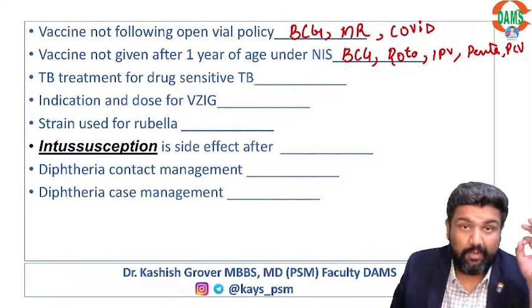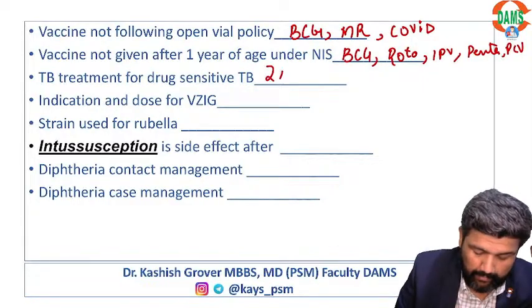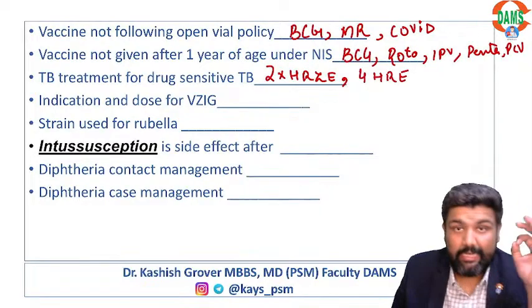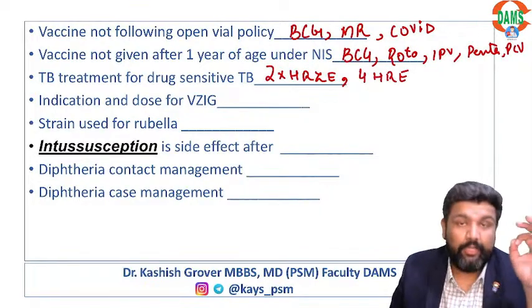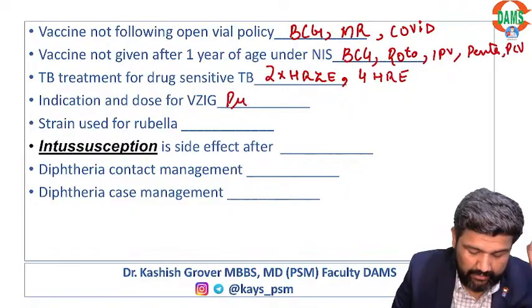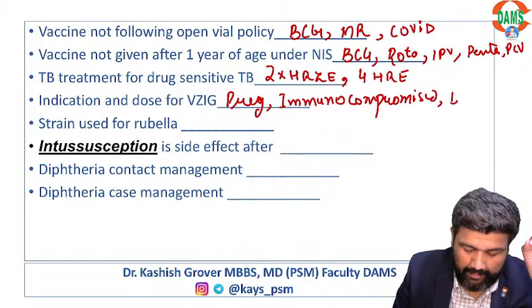TB treatment for drug sensitive TB: for 2 months HRZE, for 4 months HRE. Indication for varicella zoster immunoglobulin: pregnancy, immunocompromised, infant.